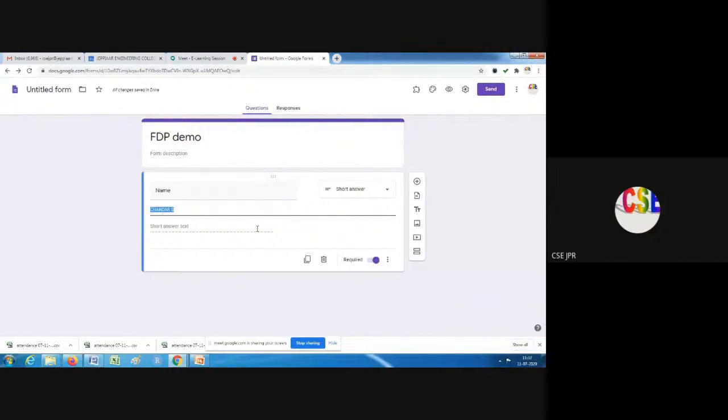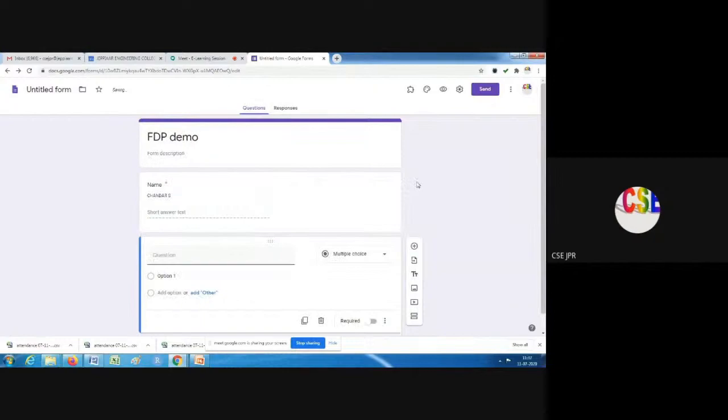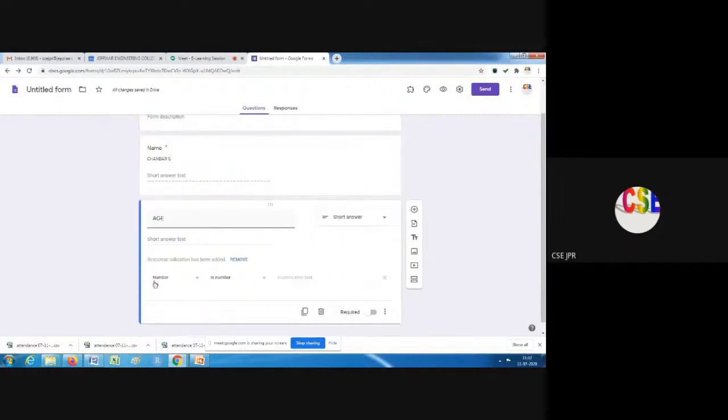Now I want to add one more question, so I click the plus symbol here to add a question. Or from here there is an option called make duplicate, so the same thing will be duplicated. That is also possible. I have clicked the plus symbol, so for another question I am getting, okay, age. Google automatically changes this into a number, it is verifying that it is a number.